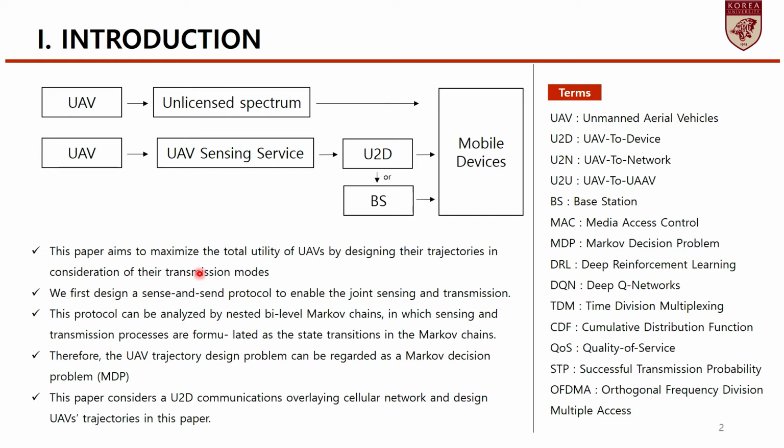This paper aims to maximize the total utility of UAVs by designing the trajectory in consideration of the transmission mode. We first design a sense-and-send protocol to enable joint sensing and transmission. The UAV trajectory design problem can be regarded as a Markov decision problem. This paper considers UTD communications overlaying the cellular network, and designs the UAVs' trajectories.